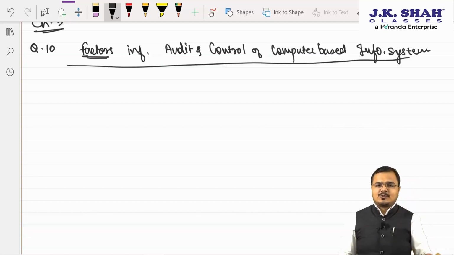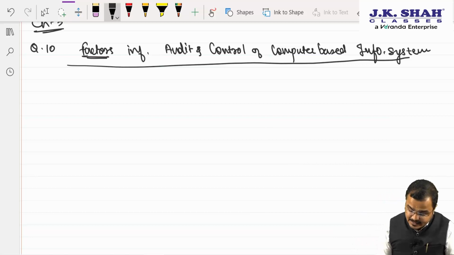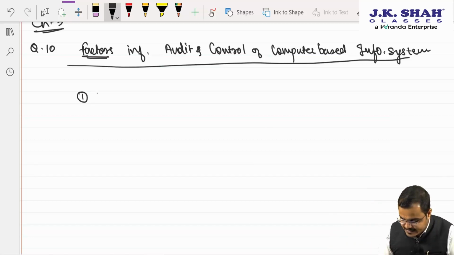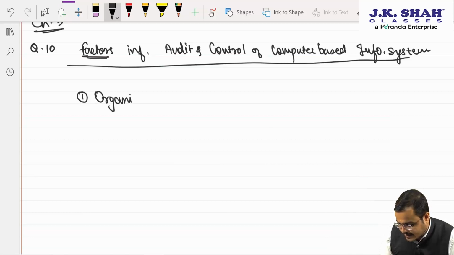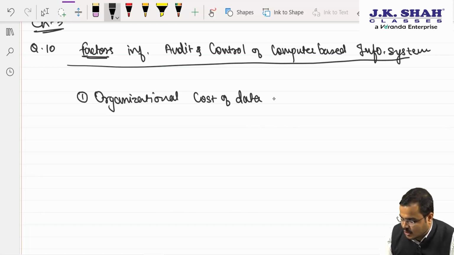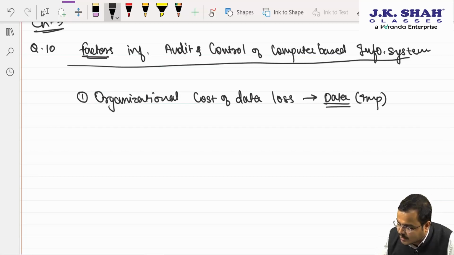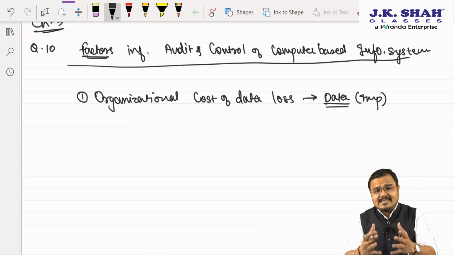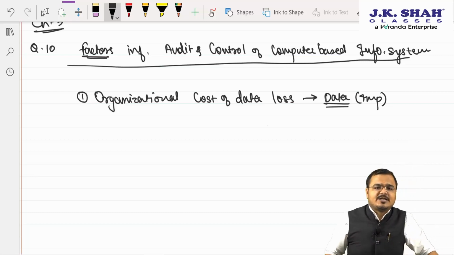So the first and foremost factor that tells us why we are supposed to apply audit and control is organizational cost of data loss. Why? Because, sir, we know the data is the most important asset. Yes or no? Sir, it's a most important factor. If the data is lost, damaged or deteriorated, will it affect the functioning of an organization?